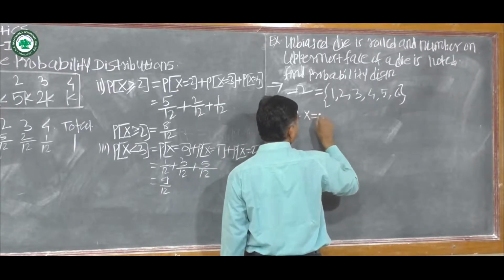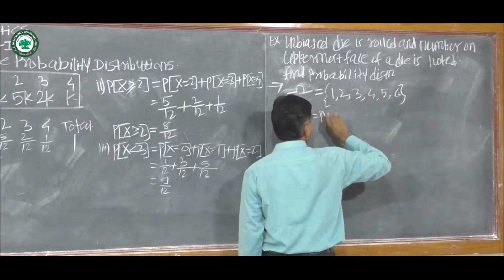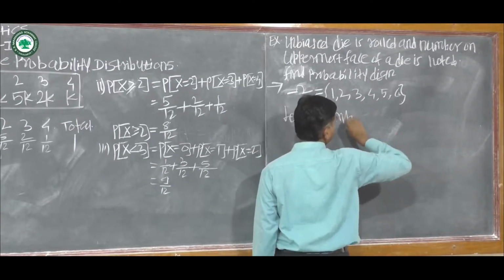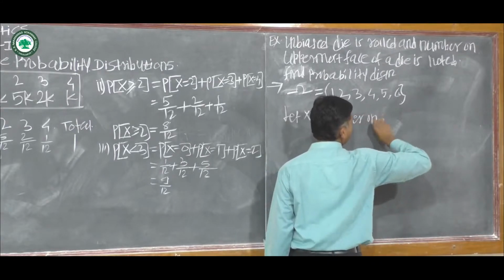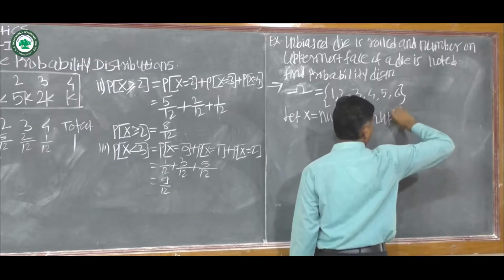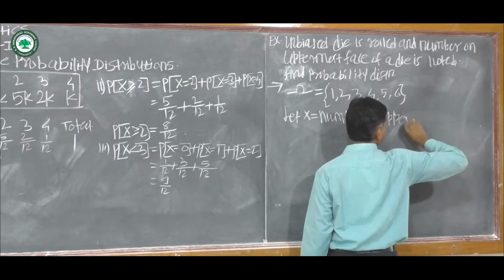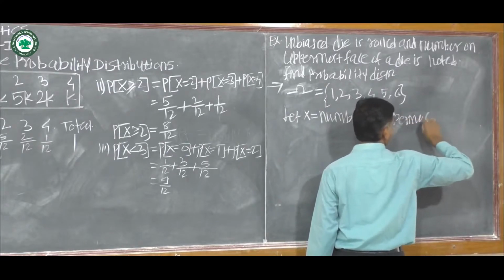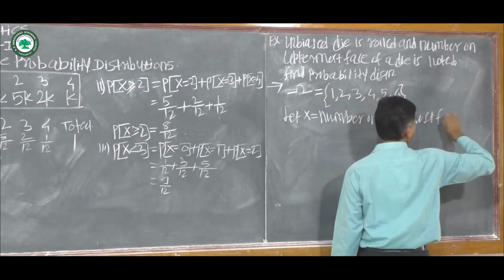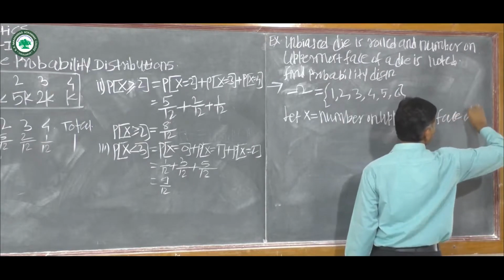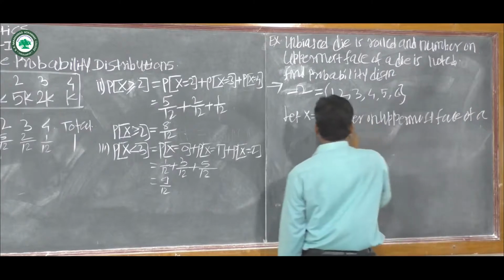X is equal to the number on the uppermost face of a die is noted.